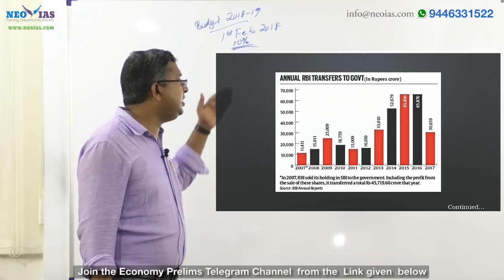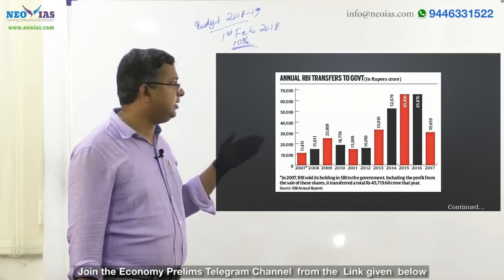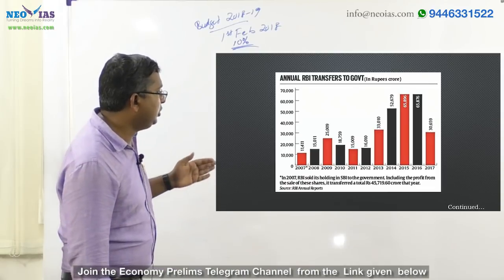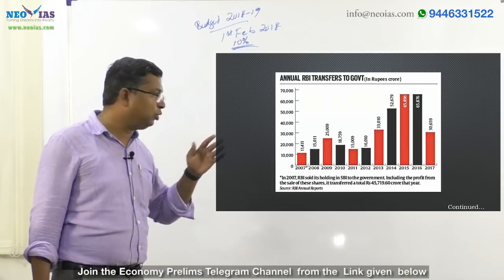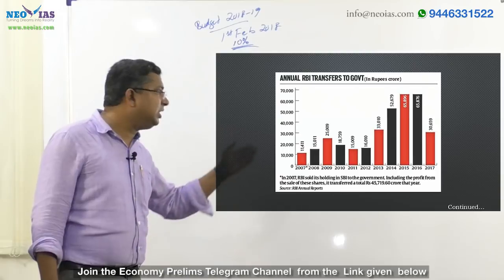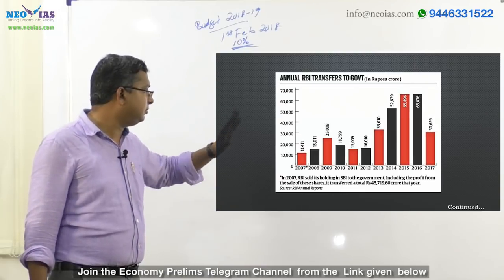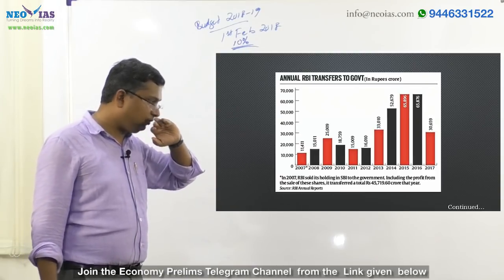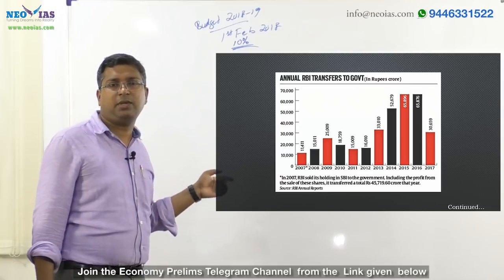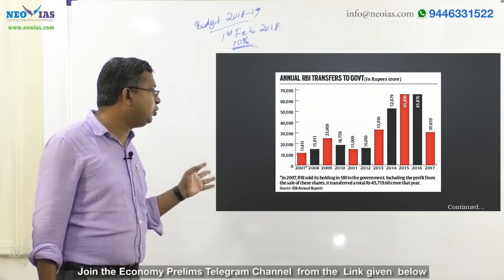And in 2017, it came down to half, nearly 30,000 crore. That's why in 2017 it was lesser. So there is no continuous increase or continuous decrease; it is different over the last one decade. That's why the second statement is wrong. This figure will help you understand that.